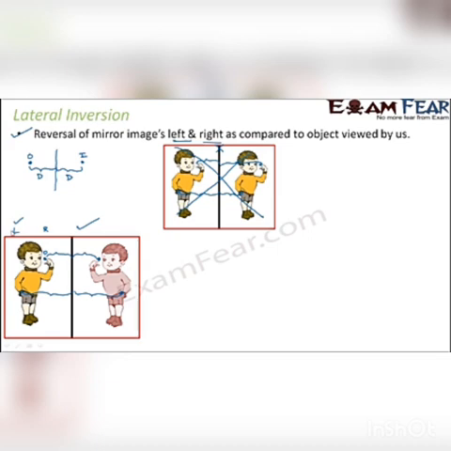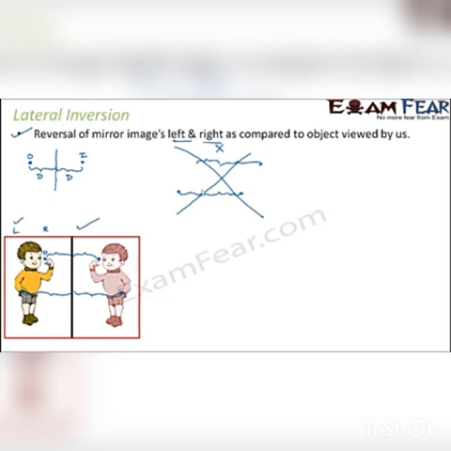Now let us look at some more examples of lateral inversion. So this was all incorrect, and this is the correct one. You can see lateral inversion very clearly with something written. For example, you write light. Now the mirror image of light will be something like this. That is also the same concept. The distance of t from the mirror should be equal to the distance of its image t from the mirror.